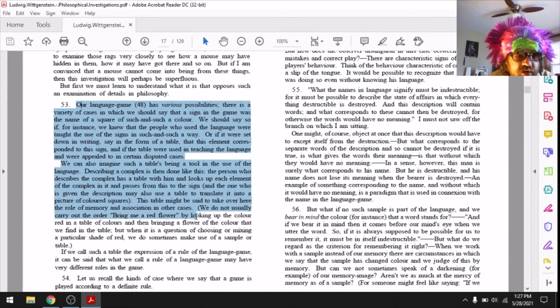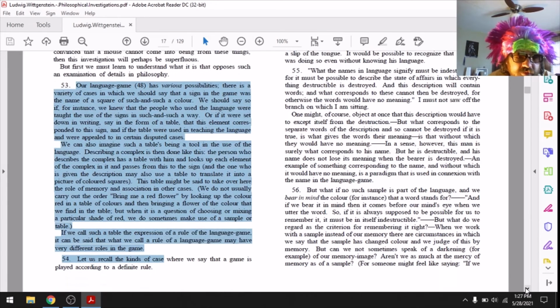We do not usually carry out the order, "Bring me a red flower," by looking up the color red in a table of colors, and then bringing the flower of the color that we find in the table. But when it is a question of choosing or mixing a particular shade of red, we do sometimes make use of a sample or table. If we call such a table the expression of a rule of the language game, it can be said that what we call a rule of the language game may have very different roles in the game.